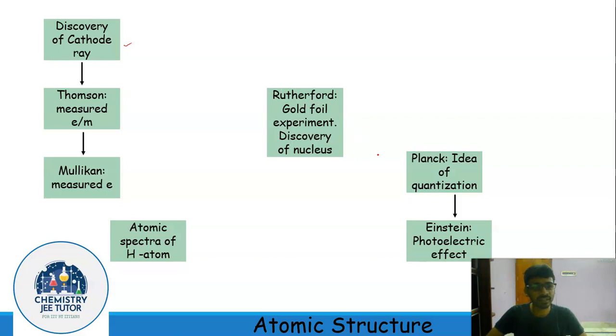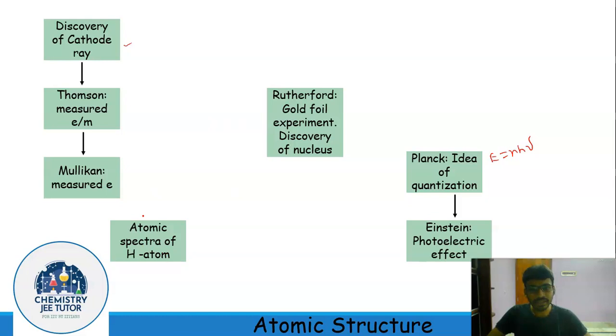Then Planck gave an idea of quantization, E equals nh nu, that would explain the experimental fact of black body radiation. Then Einstein borrowed the concept of quantization of energy to explain the photoelectric effect. And recently we have discussed the atomic spectra of the hydrogen atom.